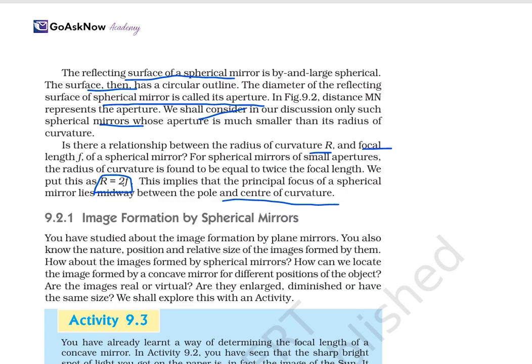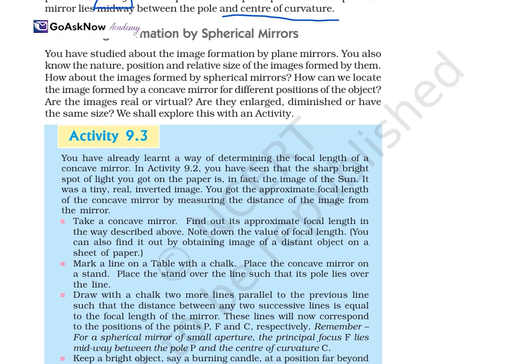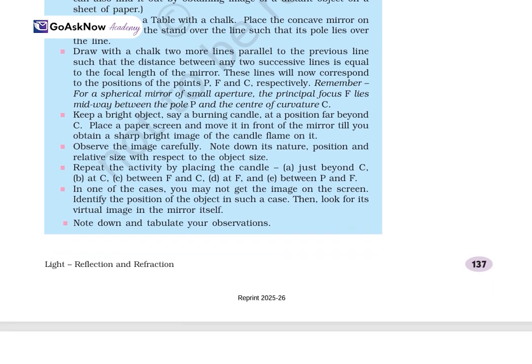Now, image formation by spherical mirrors. We have studied the spherical mirrors, the convex and concave mirrors, and how the light passes. Now we'll study the image formation by spherical mirrors. You have studied the image formation by plane mirrors. You know the nature, position, and relative size of the image formed by them. Now, how about the image formed by a spherical mirror, and how can we locate the image formed by a concave mirror for different positions of the object? Are these images real or virtual? Are they enlarged, diminished, or the same size? So we'll have to explore it. With this activity, you will get to know more.